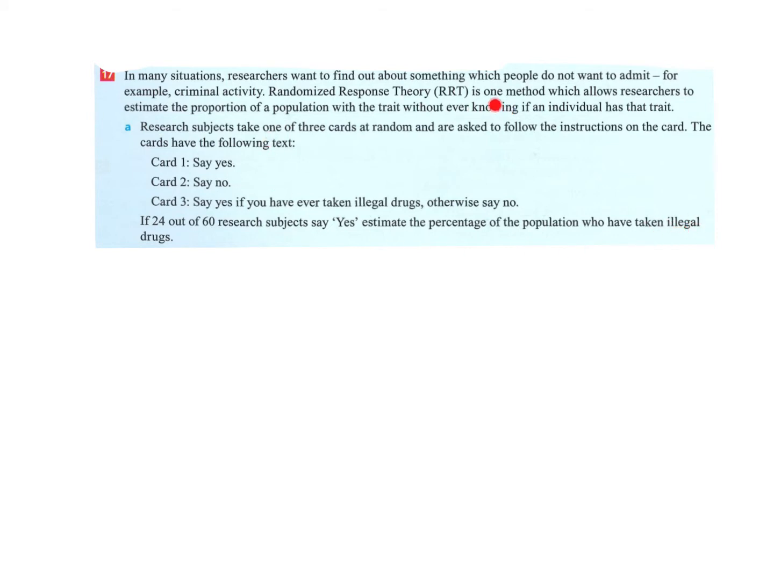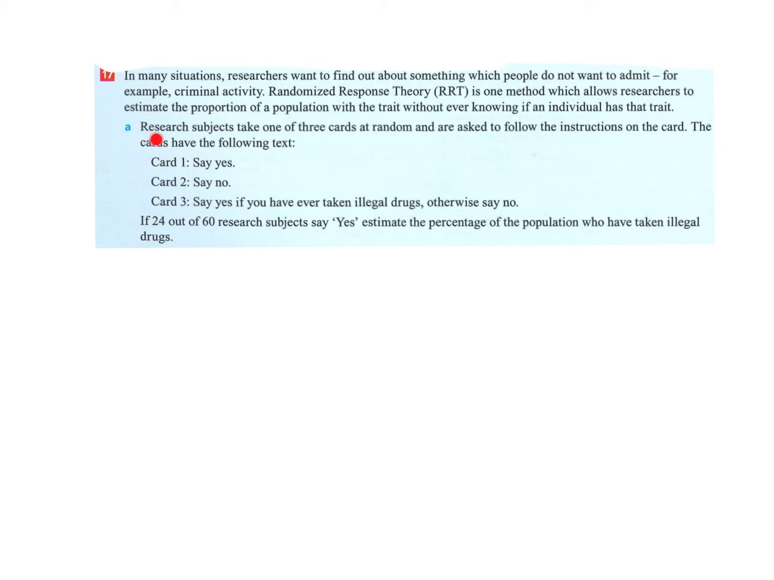One method they use is to estimate the proportion of a population. Granted, we know that's going to be an estimate, but it's a pretty good estimate when we're done. We're going to estimate the population. We'll never know how any specific individual responded to whether they've taken illegal drugs or not.